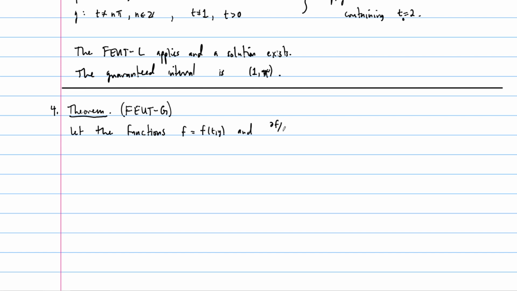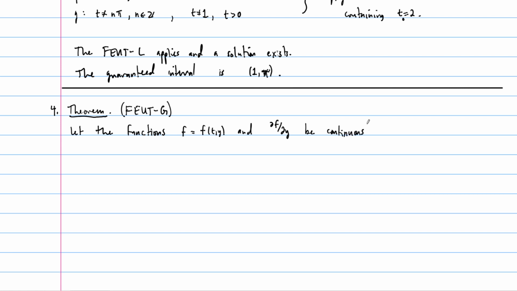and df by dy. These curly d's mean this is a partial derivative, and I'll tell you exactly how to compute this in some of the examples moving forward. But basically, this is the derivative of the function f with respect to y, where you ignore t and you just treat t like it's a constant. Okay. So we'll do an example where we see exactly how this works. But these two functions, let's let these be continuous.